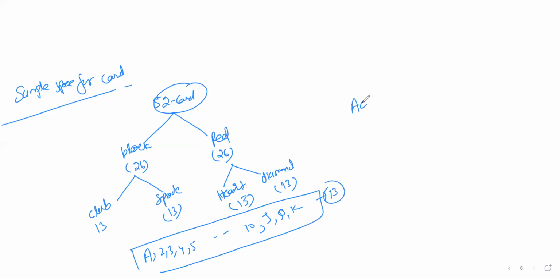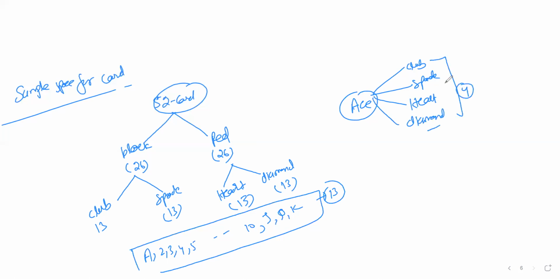So if we say A, it will have 1 club, 1 spade, 1 heart, and 1 diamond. So A will have a total of 4 cards, and similarly for every other rank. It means there are 13 ranks in total. 13 into 4 is how much? It's 52 cards. Each one has 4 cards.